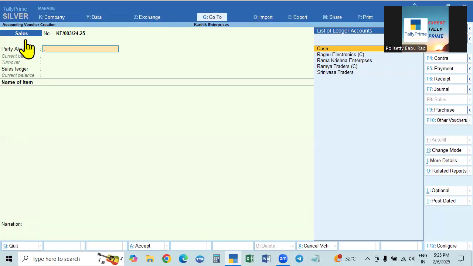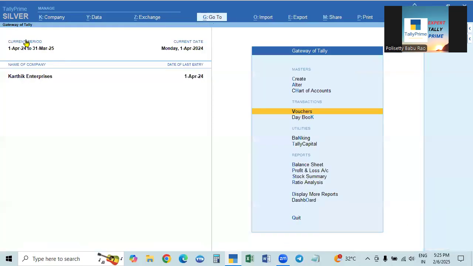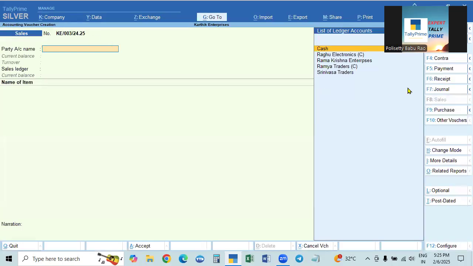He will report that, and we will also report that. Actually, we won't report; he will report it and we will get it in our portal. So our books and his number will be the same. That is why, for the sales voucher only, definitely, for any voucher you can make a format, no problem. For every voucher we can make some format, but it is not required. For sales, it is required if you want. Otherwise, for sales also, you need not use it.